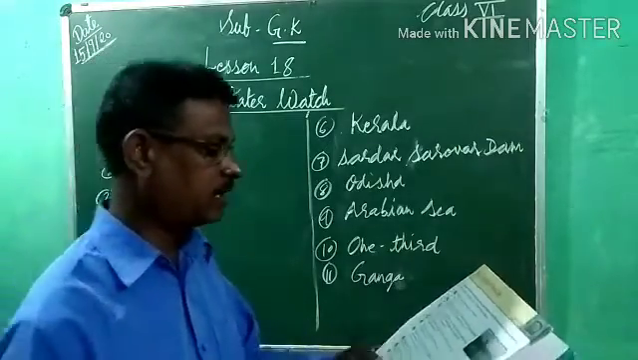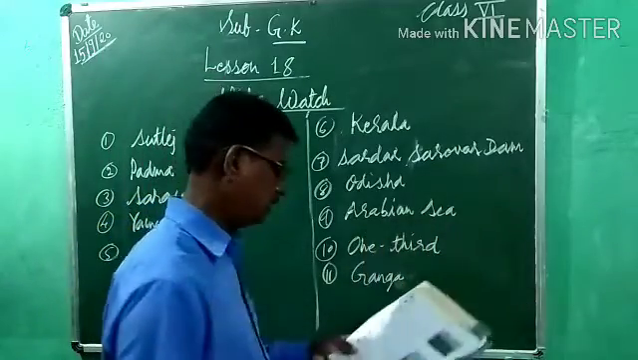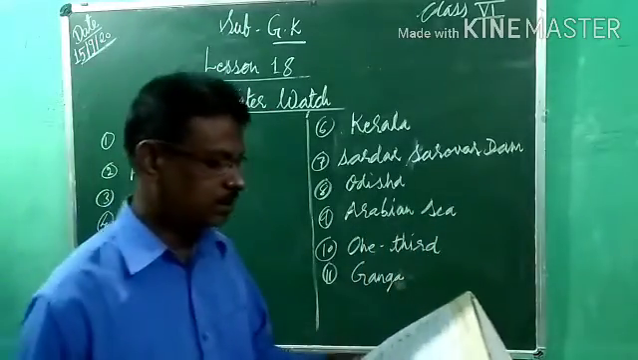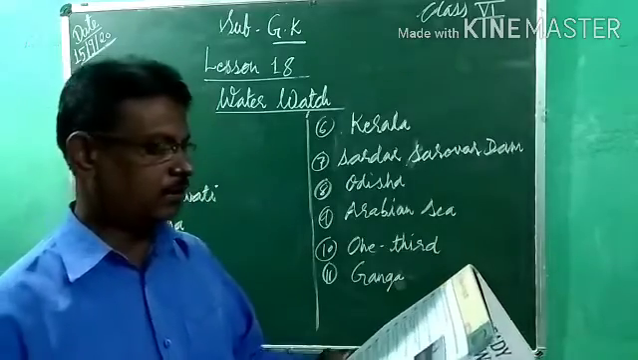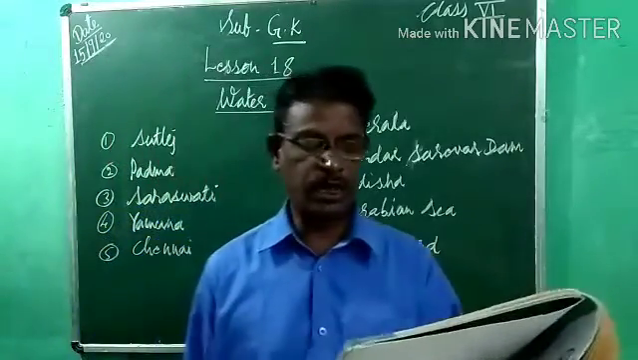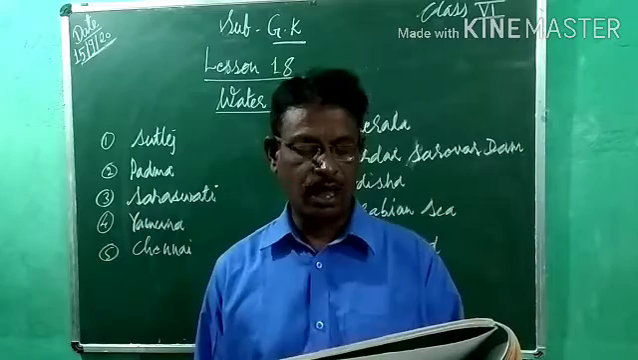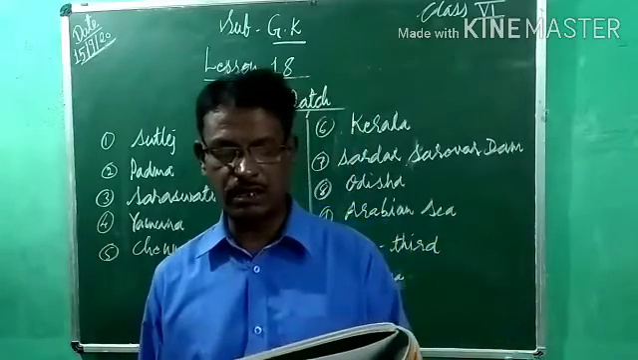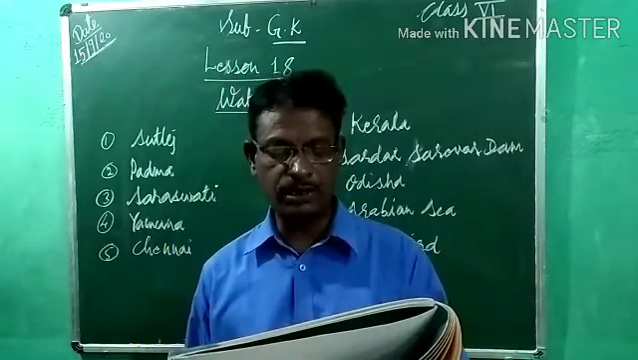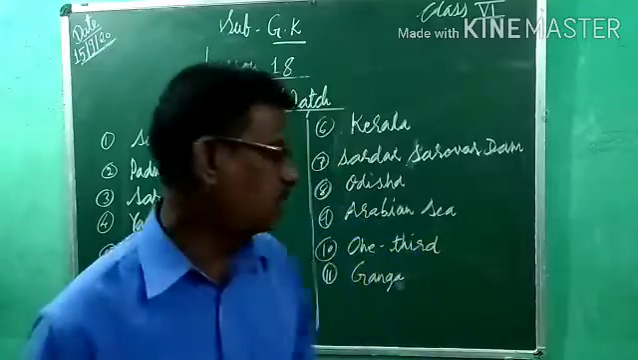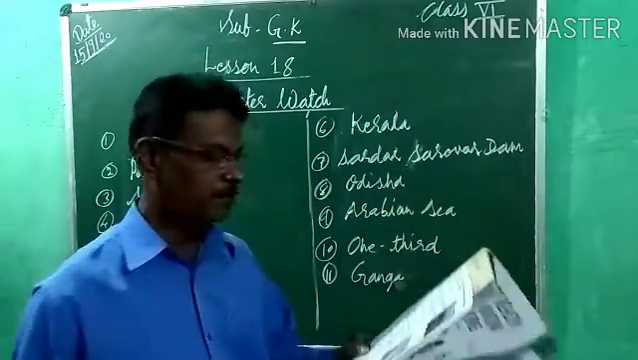Ninth one, which sea surrounds the coast of Mumbai? Arabian Sea or Indian Sea? Arabian Sea. The Arabian Sea surrounds the coast of Mumbai. 10th one, although the Brahmaputra river is longer than the river Ganga, how much of its flow is through India? 1/5 or 1/3? So correct option is 1/3.